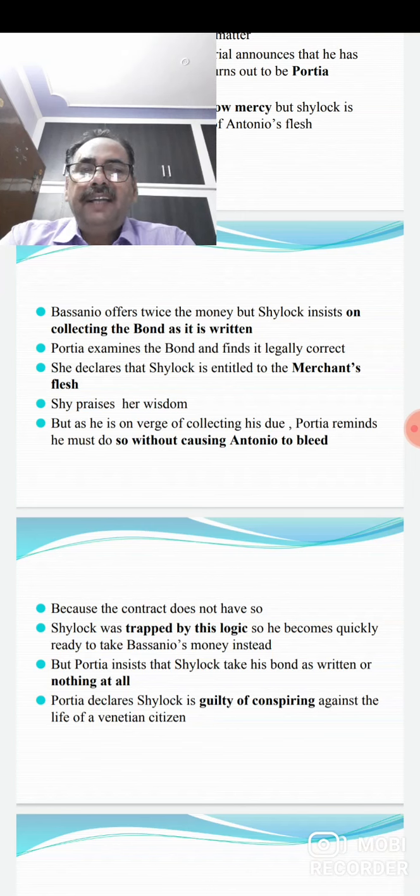She finds it legally correct and says it's okay. The bond is definitely correct and Shylock is legally right. Shylock is entitled to have the merchant's flesh, that is Antonio's flesh, according to the bond.